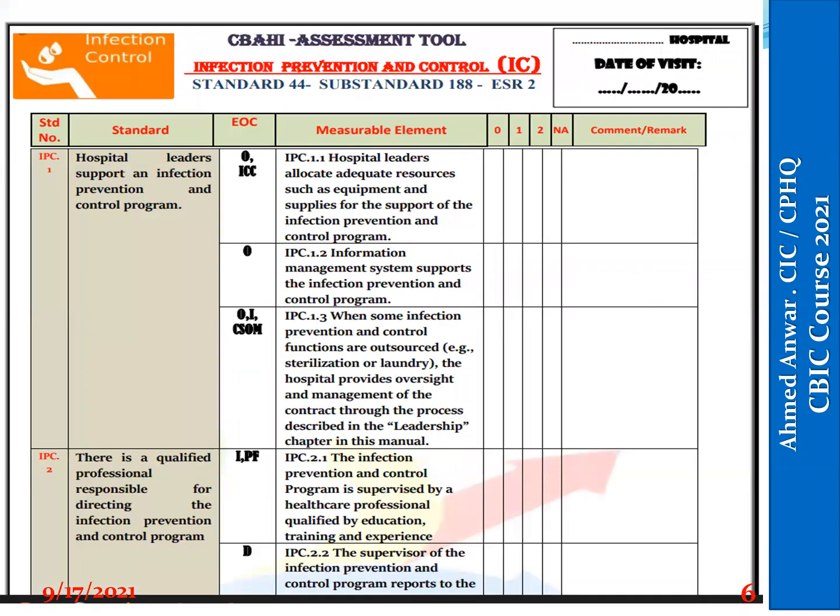This is the scoring methodology for the surveyor. Each substandard will be evaluated by the surveyor and will take a score from 0 to 2: 0 not met, 1 partially met, 2 fully met. And if this standard is not implemented inside the hospital or this service is not included in the hospital services, it will be not applicable. As we see here, each substandard is checked by the surveyor through observation or interview, personal file, and documentation. This is the scoring methodology done by the surveyor.